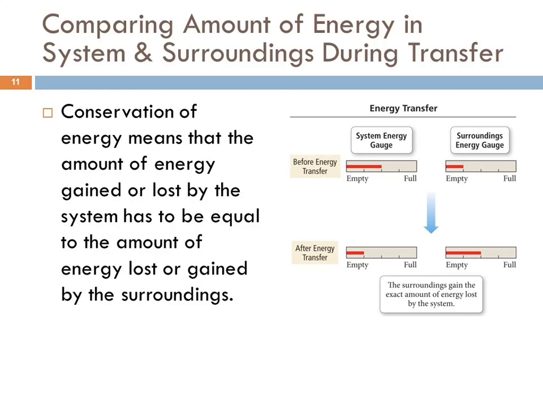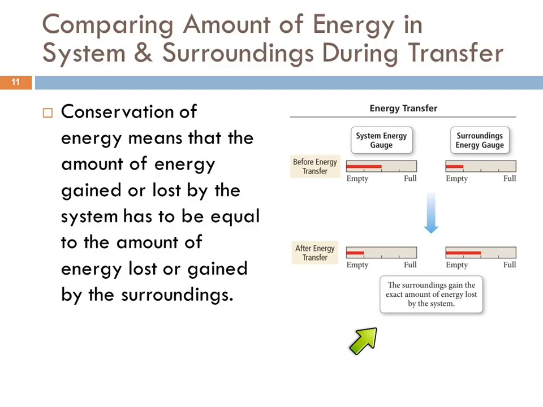So conservation of energy means that the amount of energy gained or lost by the system has to be equal to the amount gained or lost by the surroundings. It's a little bit like money. If I pay you $5 for a burrito, I lose $5, you gain $5, right? Money doesn't disappear in that transaction. It goes from one to the other. And if I decide I want a refund and I give you the burrito back, then the $5 comes back. So whatever is lost by one has to be gained by the other.